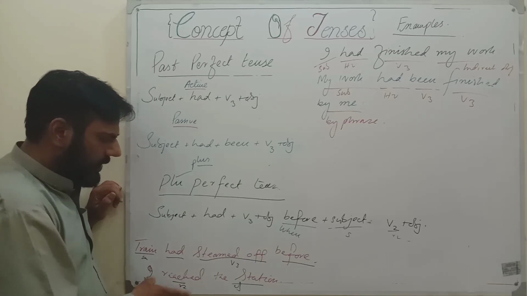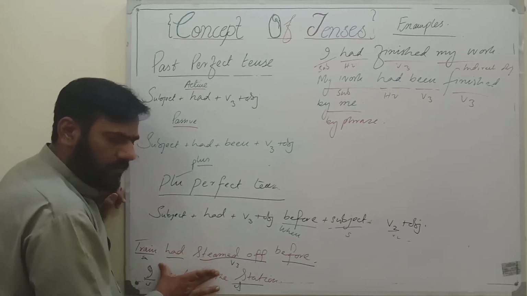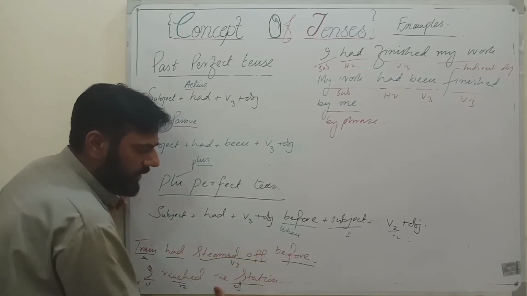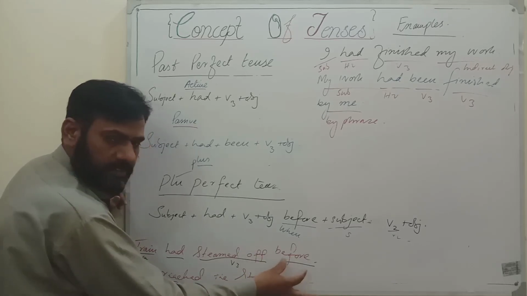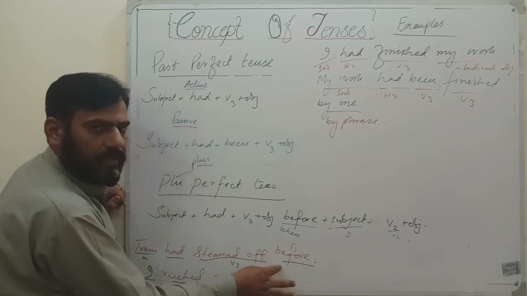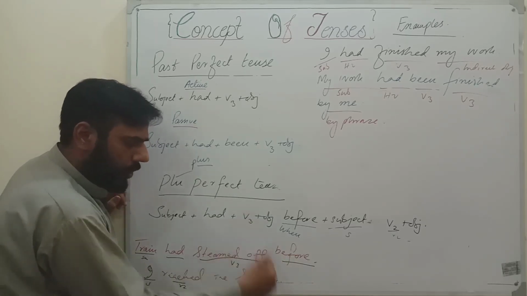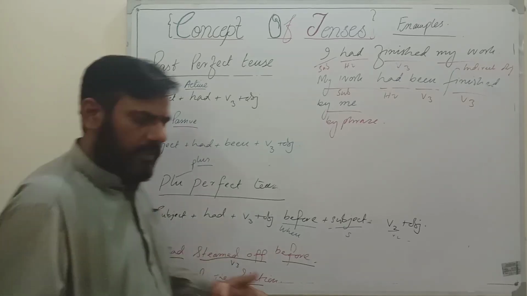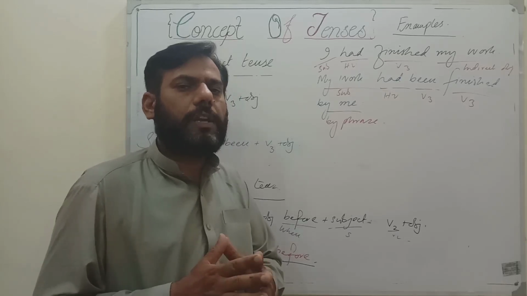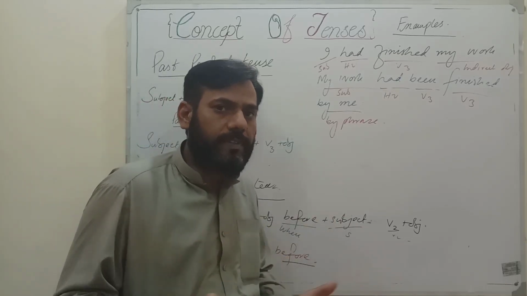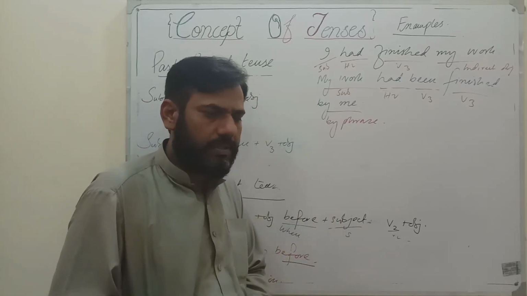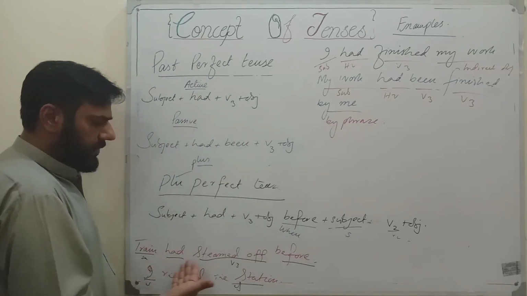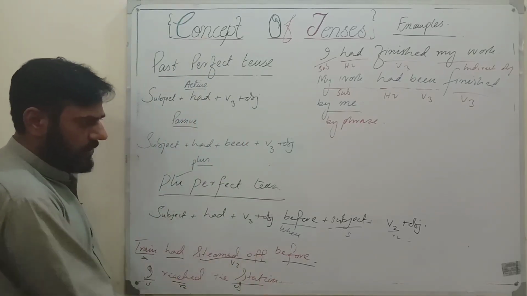But when the main clause is used first and the subordinate clause at the end, the conjunction comes in the middle, so you cannot use a comma before the conjunction. It can be used in advanced grammar, but it is not common actually. It is an informal way to use a comma before the conjunction. So as you can see here: the train had steamed off before I reached the station.